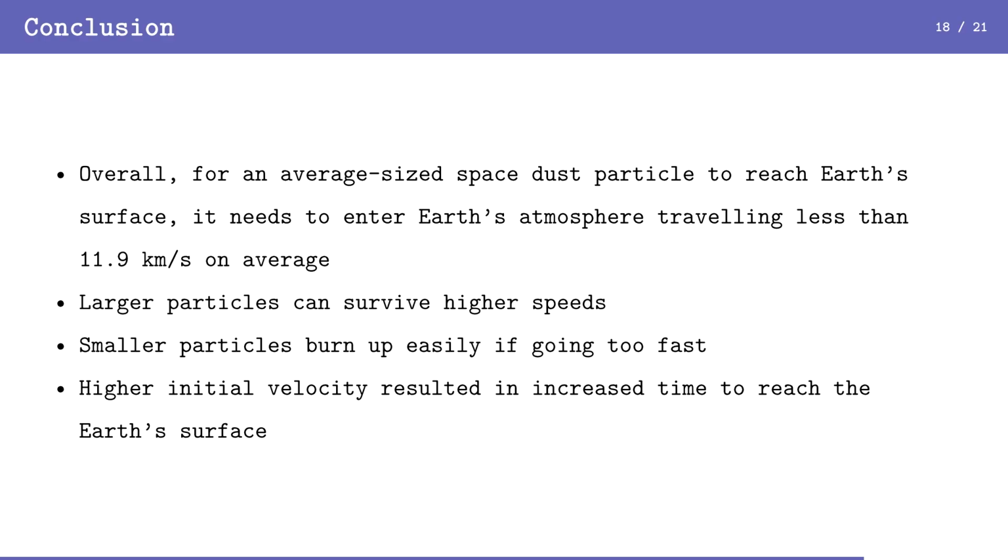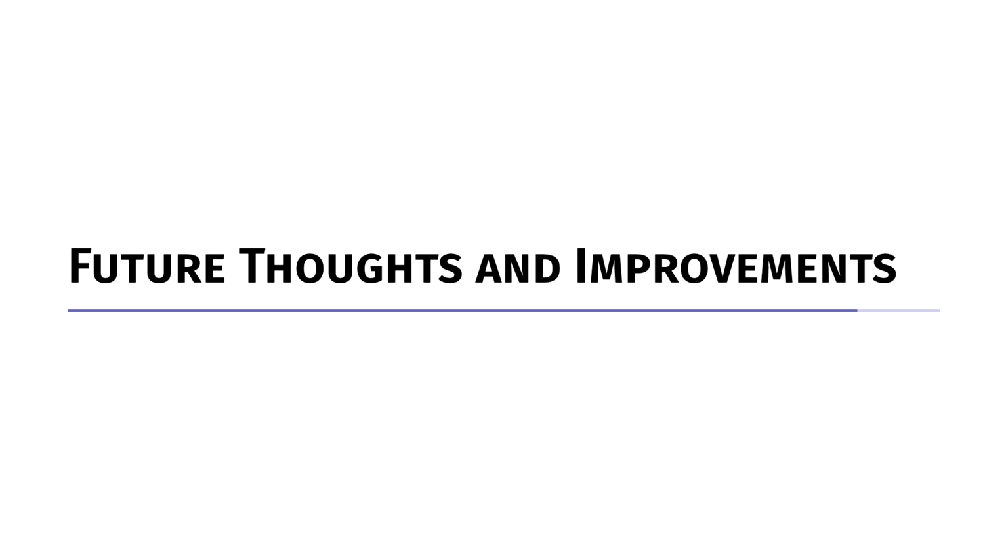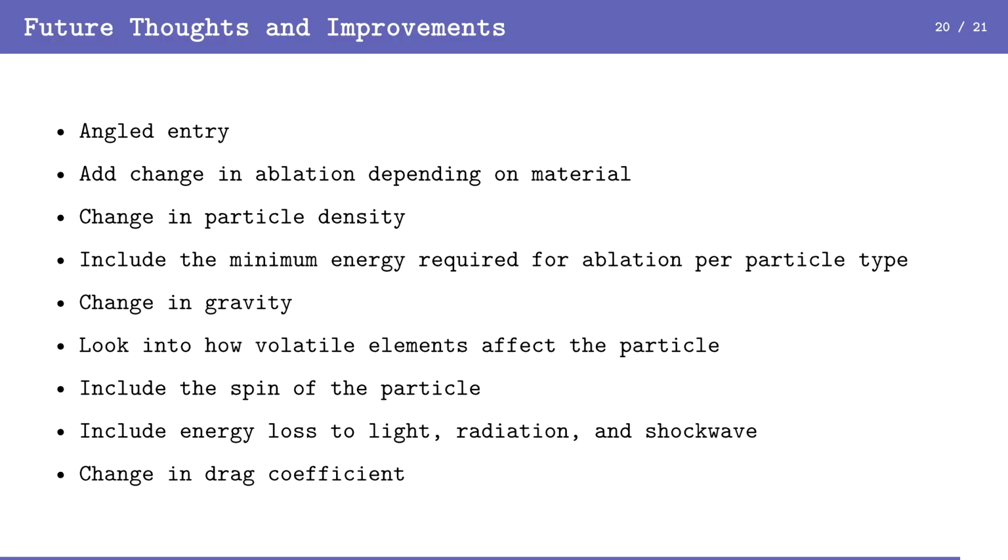Future thoughts and improvements. We would like to add varying entry angles, as this would improve the accuracy to determine the entry from which the particles entered the atmosphere, including a changing ablation depending on material, which will better model how our real particles behave. Currently, our model assumes a constant rate of mass loss, which can over or underestimate how much mass and radius is lost during ablation.